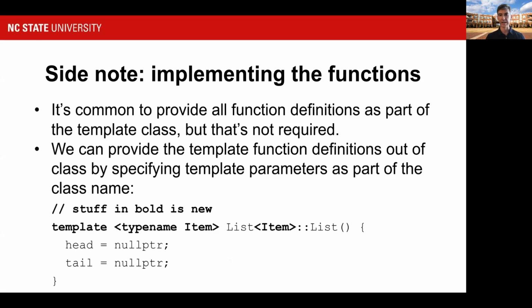What you have to do for an out of class definition is include the template typename Item keywords in front of the function definition. And you have to add the name of the class, which in this case is List, with the template argument in brackets in advance of the function name you're implementing. And that tells the compiler this is for a template and it's templatized on Item. And that way the compiler knows how to connect this function back to the prior template declaration that it saw.